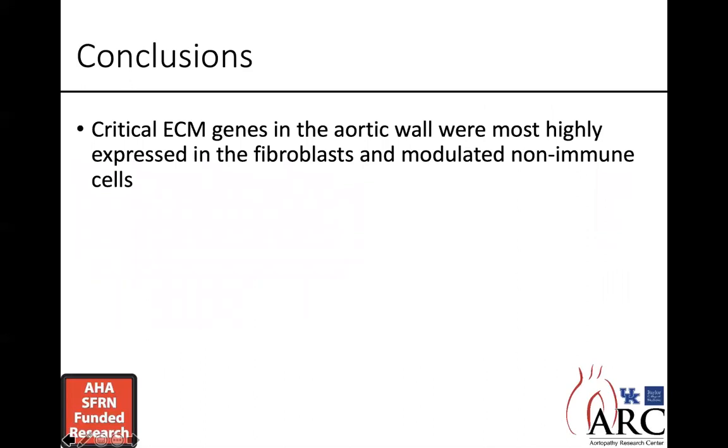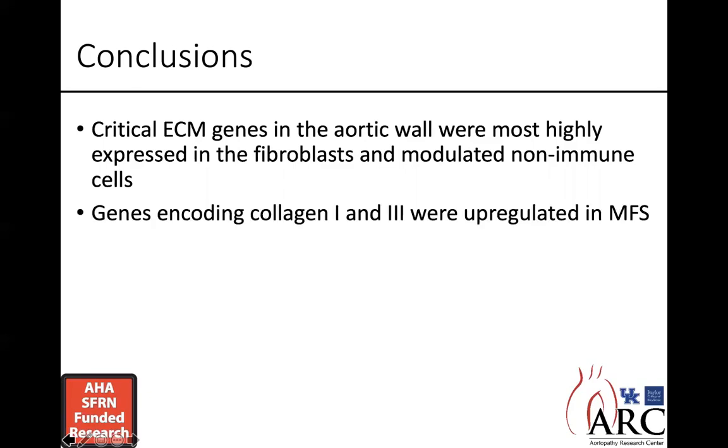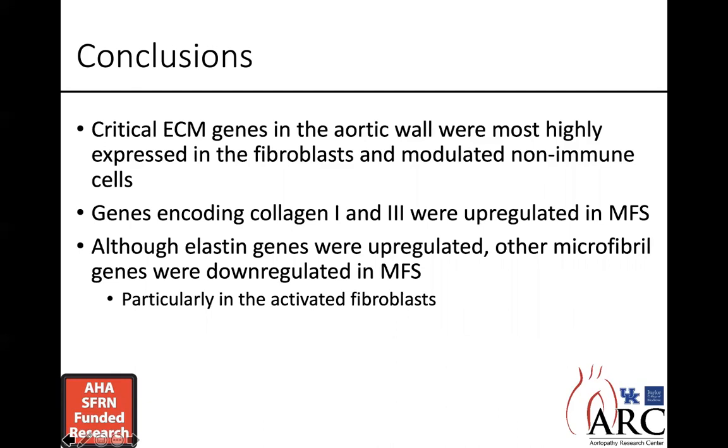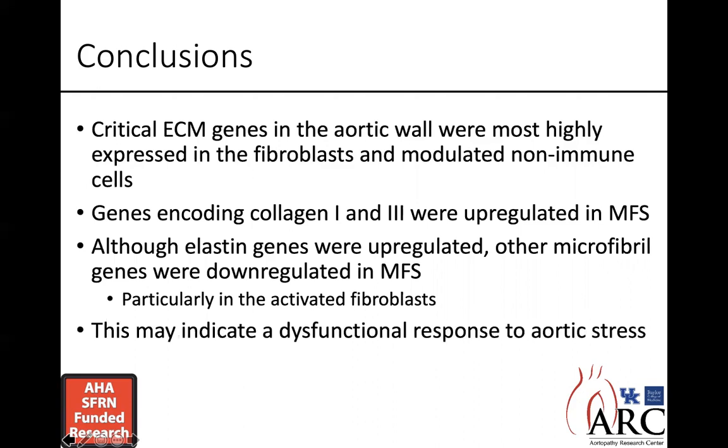In conclusion, critical extracellular matrix genes in the aortic wall were most highly expressed in the fibroblasts and modulated non-immune cells. Genes encoding collagen 1 and 3 were upregulated in Marfan syndrome. And although elastin genes were also upregulated, other microfibril genes were downregulated in Marfan syndrome, particularly in the activated fibroblasts. This may indicate a dysfunctional response to aortic stress.